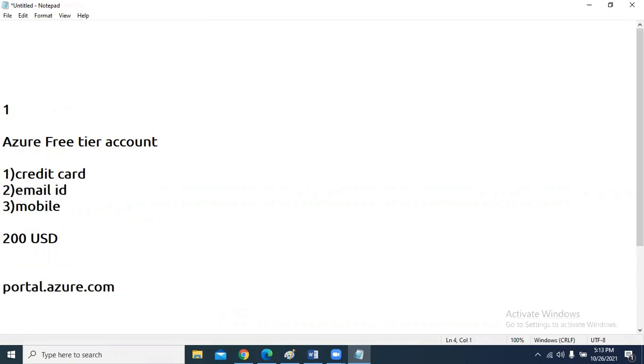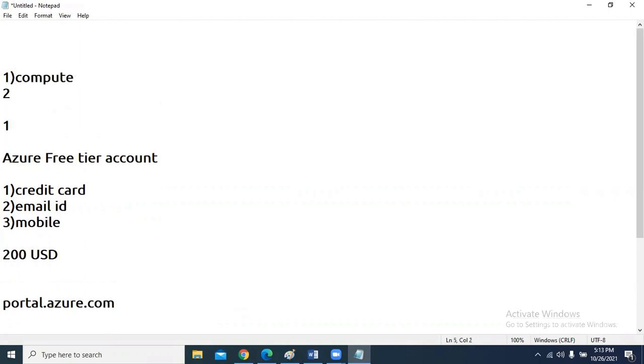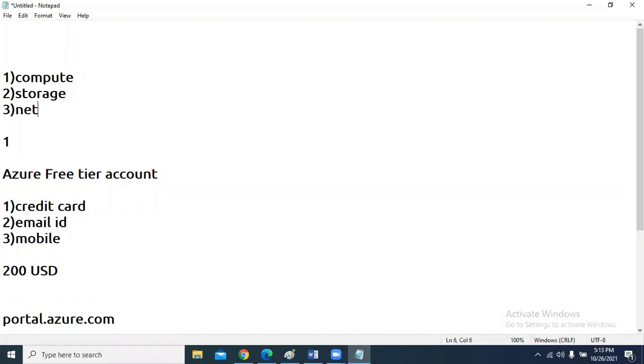One is compute service, the second is storage service, meaning storage options, in how many ways we can store the data, and the third one is networking. These are the three major services available in the Azure cloud platform also.